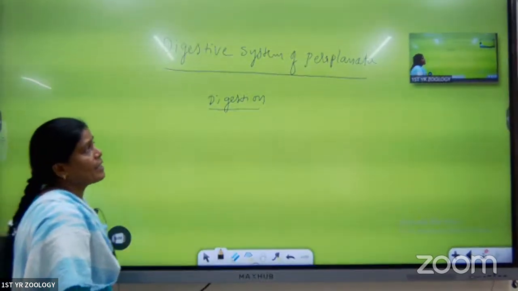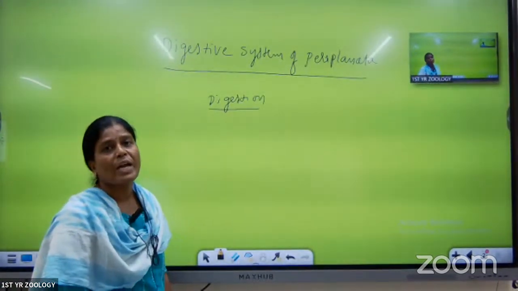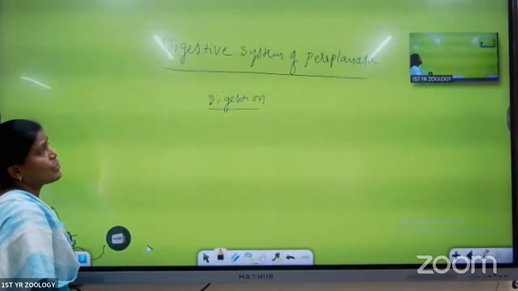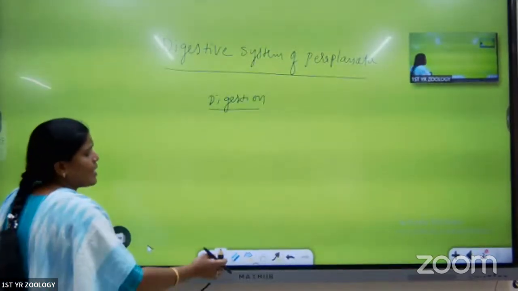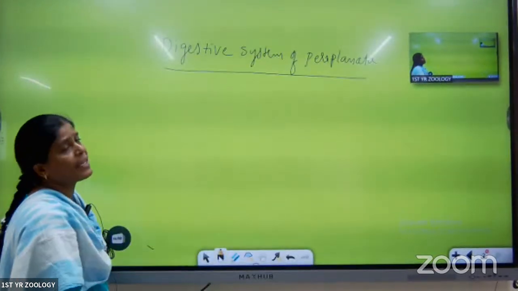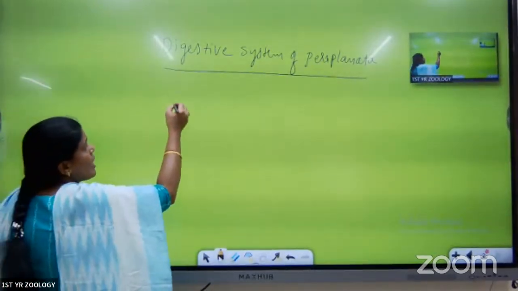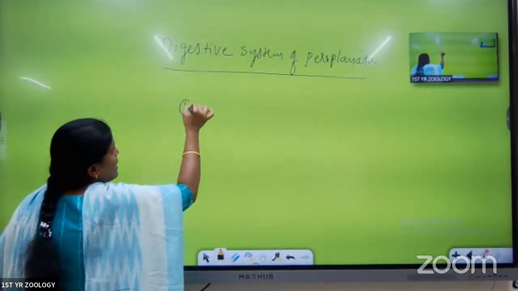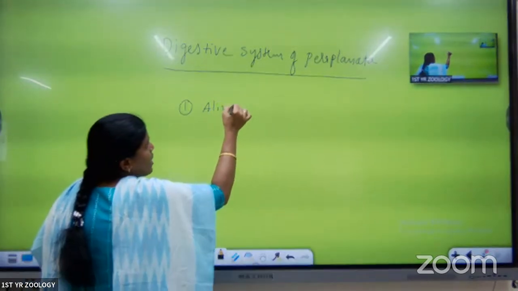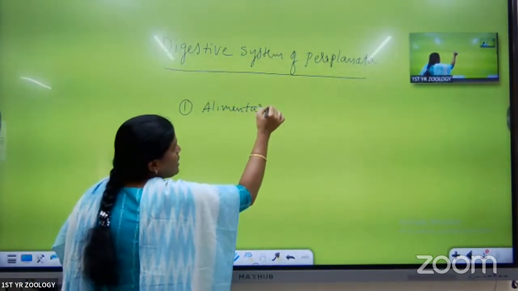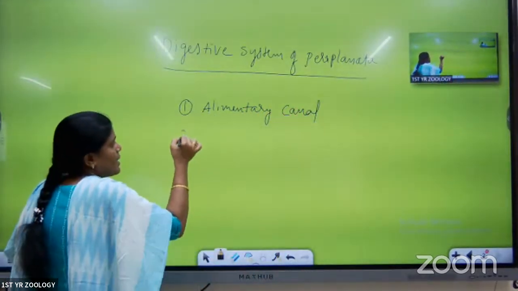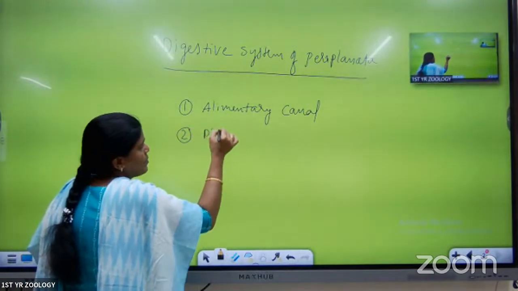Next, Periplaneta belongs to phylum Arthropoda, and these belong to insects. In the digestive system of Periplaneta, as in other animals, mostly two components are there. They are the alimentary canal and the digestive glands. Here, the digestive system has two main components. The first is called the alimentary canal. Second is the digestive glands.